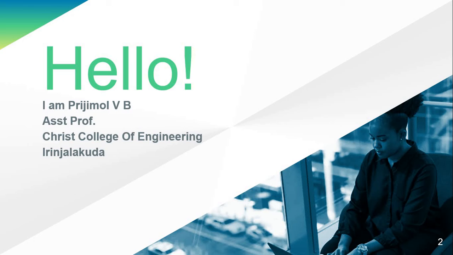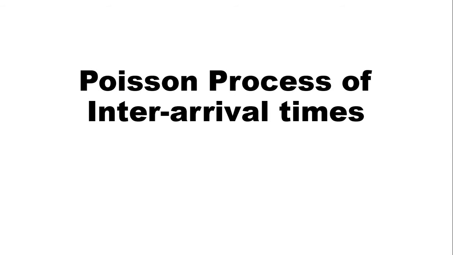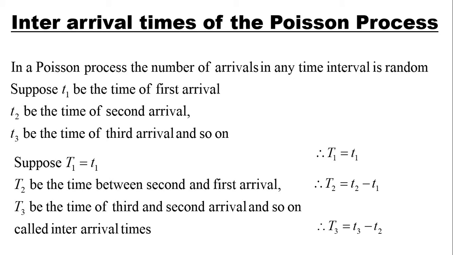Hi all, in this video I will teach you the inter-arrival times of Poisson process. In a Poisson process, the number of arrivals in any time interval is random. Suppose T1 is the time of first arrival, T2 is the time of second arrival and T3 is the time of third arrival and so on.